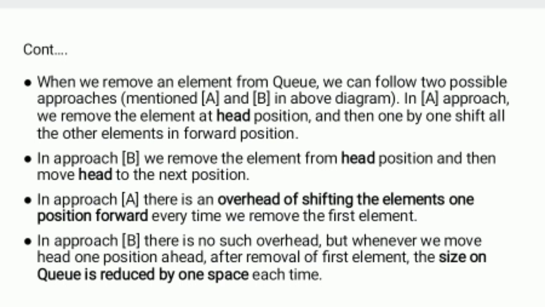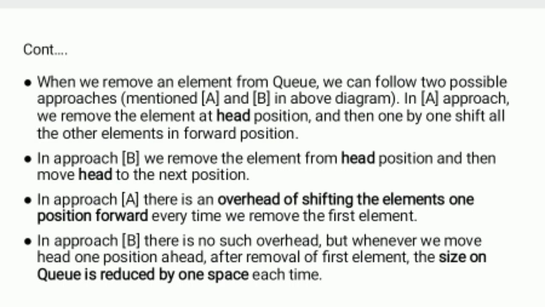What happens when we remove an element from a queue? Here, when we remove an element from the queue, we can follow two possible approaches, mentioned as square bracket a and square bracket b in the above diagram. Two diagrams are there. Once again, see that previous diagram. A is one approach, B is the other.